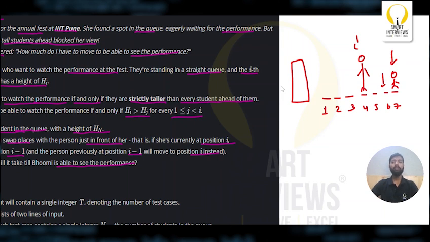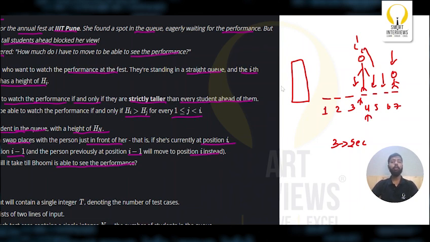Now still she cannot see, so she'll again swap her position with the 5th student. Even after swapping 2 times, she's still unable to see the performance, so she'll swap again with the 4th person. The moment she comes here, let's say all the students here have height less than Bhumi. So now she is able to watch the performance. How many seconds did it take for her to come till here? 3 seconds. This is the time taken for Bhumi to reach the 4th position from where she can watch the performance.